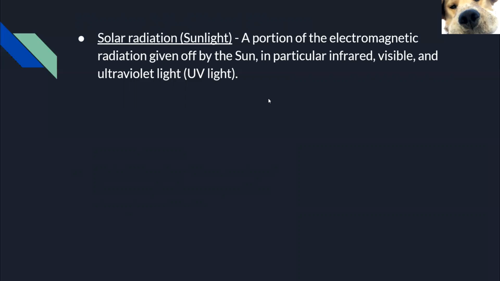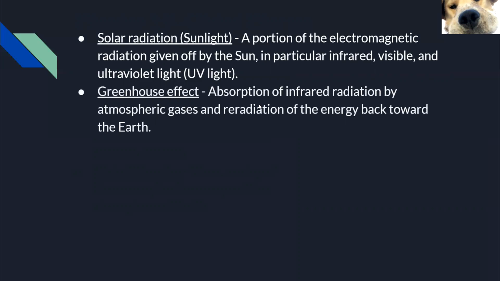The solar radiation travels from the sun and goes through the Earth's atmosphere. It reaches the Earth's surface and reflects back out. So if it's going back out, why is it still getting warm on Earth? It's because of the greenhouse effect.